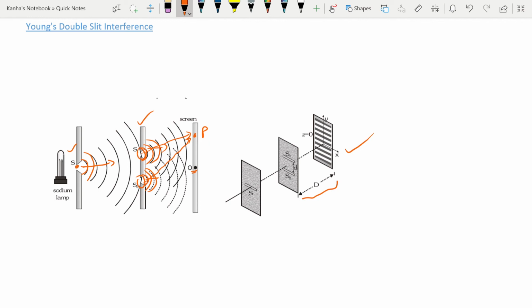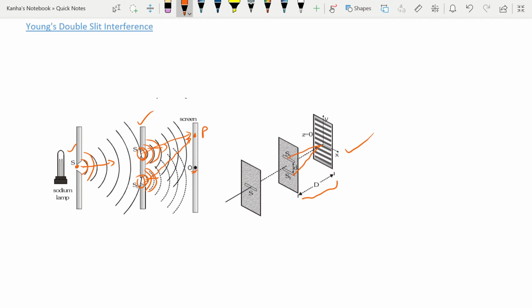This distance will be denoted by capital D. Also, you should note that the central fringe is always bright due to the path from S1O and S2O being equal. Because this path is equal, the path difference between these two waves is 0. If the path difference is 0, you get a maxima.